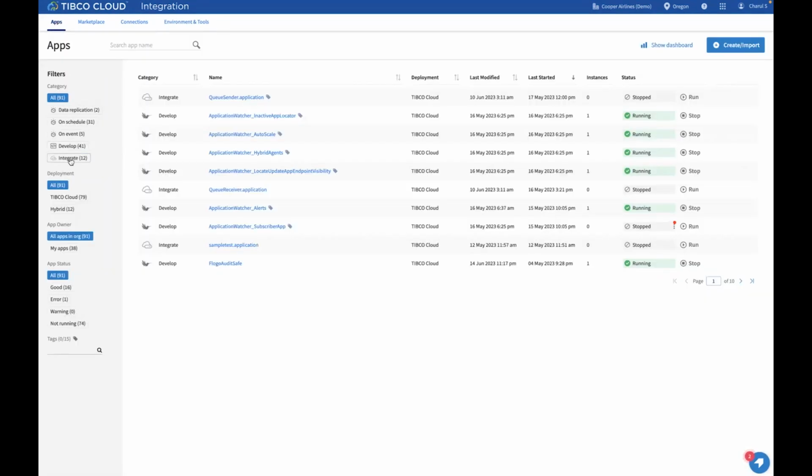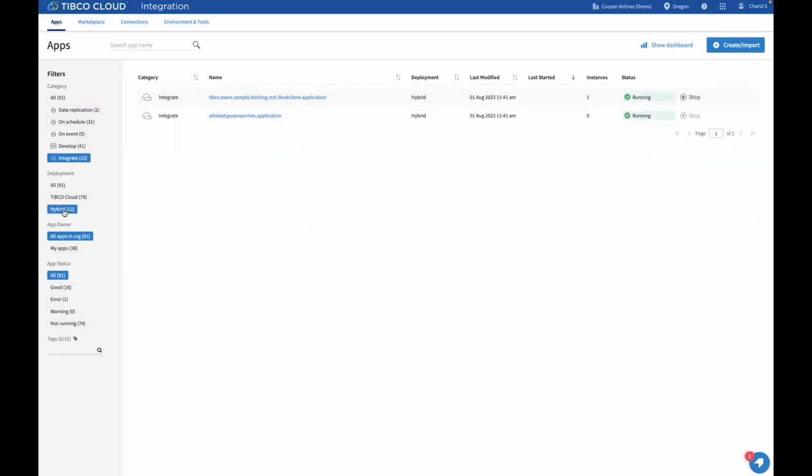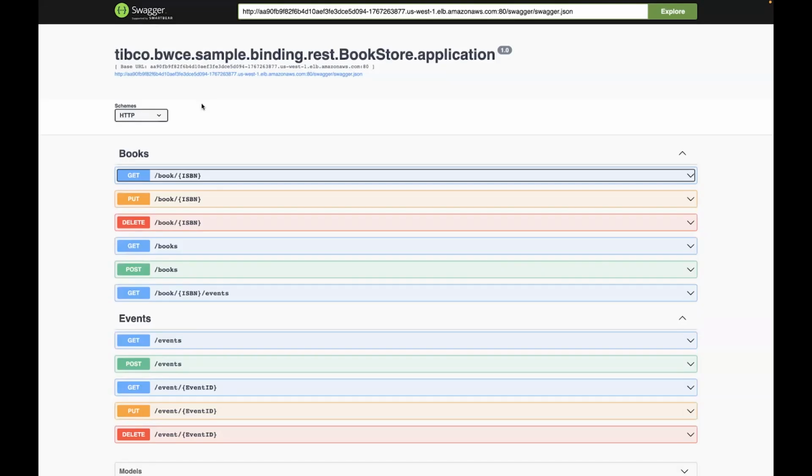Let me filter it by integrate and deployment type as hybrid. So these are the two applications that I have deployed on the AWS Kubernetes cluster, but I will be monitoring and managing them through the TCI UI itself. Let's start with hitting the endpoint of the bookstore application.